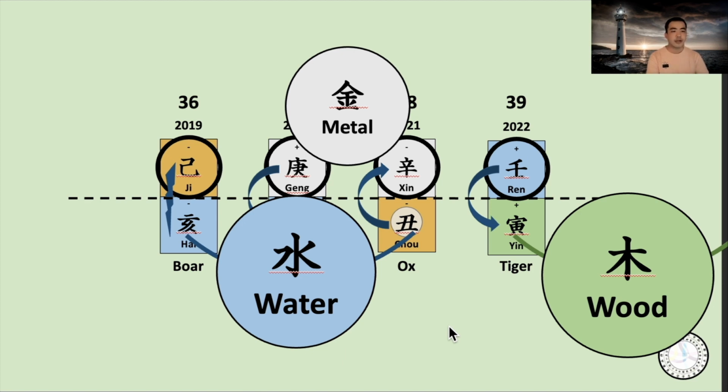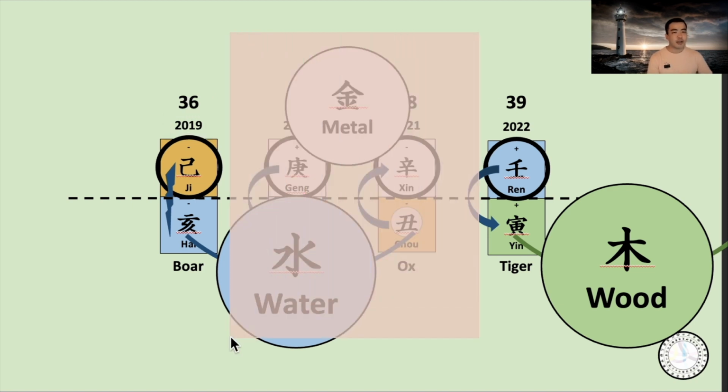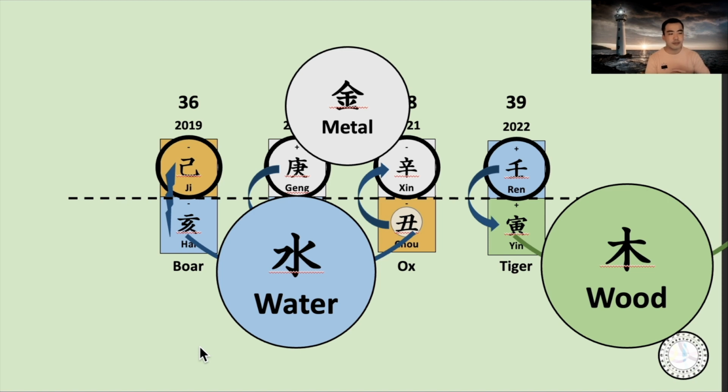It's like harvesting, separating, and then choosing what is really genuine or not, what is really useful or not, and then storing that for the next spring. And next spring means the wood energy, and that is starting from this year. The expanding time is starting from right now. It was really contracted by this metal and water for a couple of years.